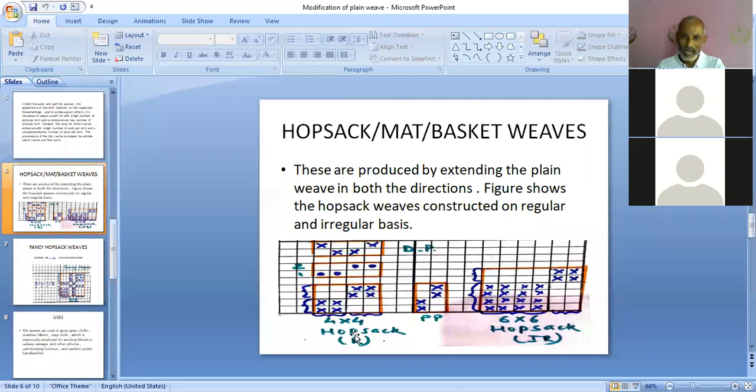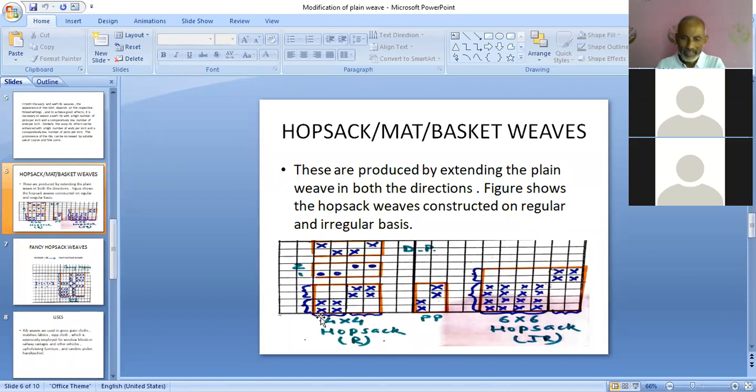So here you can see we have taken 2-2 hopsek. Similar example we are taking for warp rib, weft rib, and hopsek structure. So 2-2 hopsek will require a size of 2 + 2 horizontal extension and 2 + 2 vertical extension. So 2 + 2 is 4 and 2 + 2 is 4. So the size required for 2-2 hopsek will be 4 × 4. So here we have selected a size 4 × 4 to represent 2-2 hopsek.